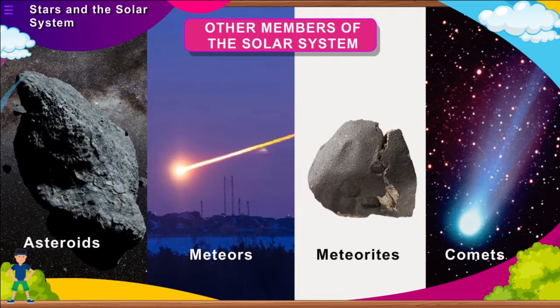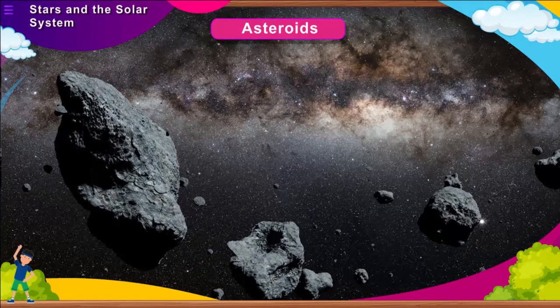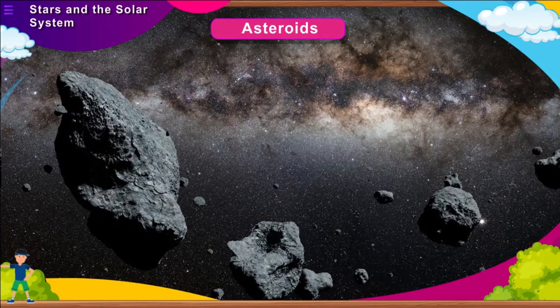Other members of the solar system. Apart from the 8 planets, there are other members of the solar system as well. They are the asteroids, meteors, meteorites, and comets. Asteroids. They are the rock pieces that revolve around the Sun between the orbits of Mars and Jupiter.